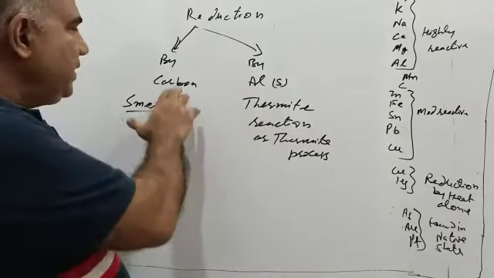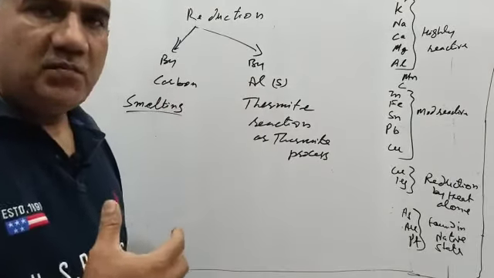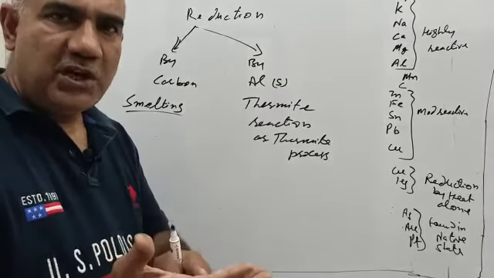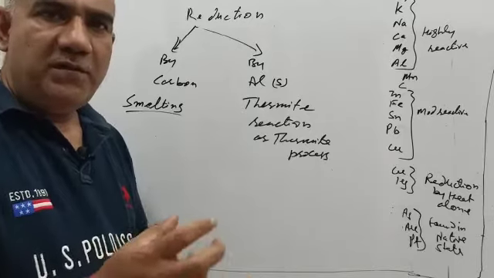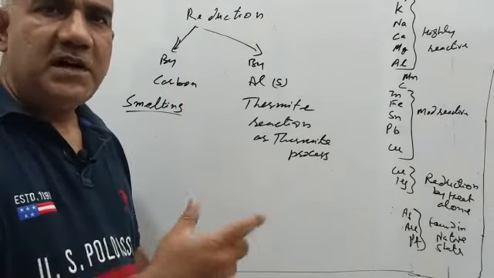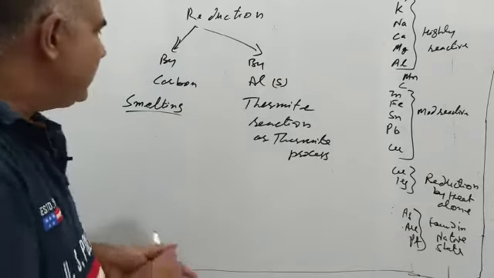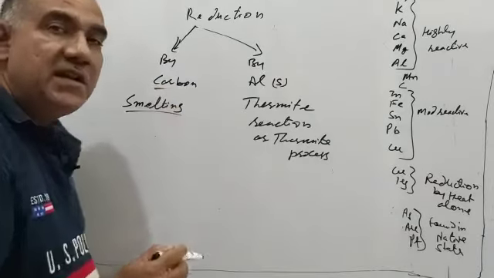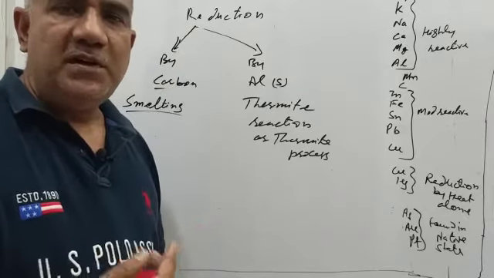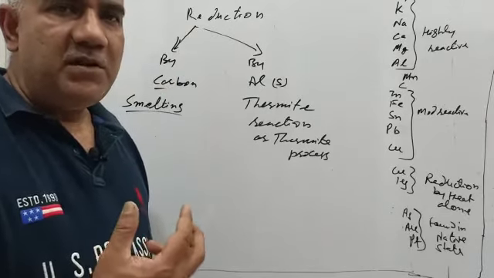Let me tell you, carbon in the form of coal or charcoal or coke is used as a reducing agent, and the purest form of carbon is coke. So that is used as a reducing agent. And in using coke as a reducing agent, there are two problems. One is that carbon is not able to reduce everything.